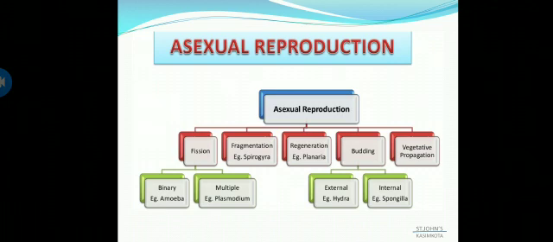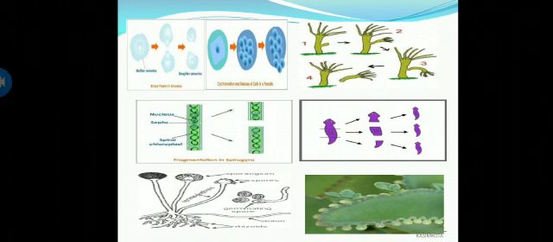Coming to asexual reproduction, in today's topic we are going to see one type of asexual reproduction, that is fission. Let's see how this fission takes place, and by taking different examples I'll be explaining how this fission takes place. Many single celled organisms like protozoa and bacteria just split or break into two identical halves during cell division. These are certain examples.